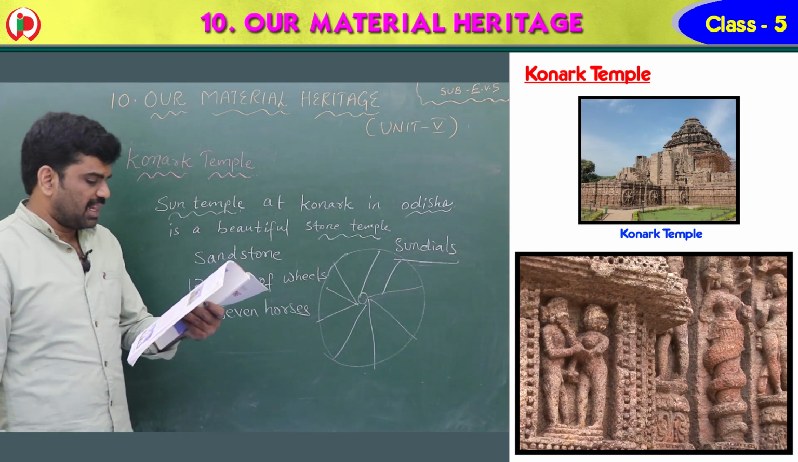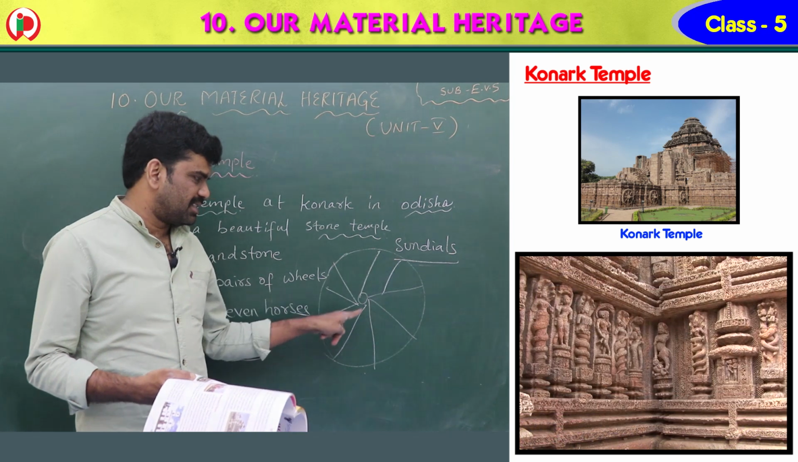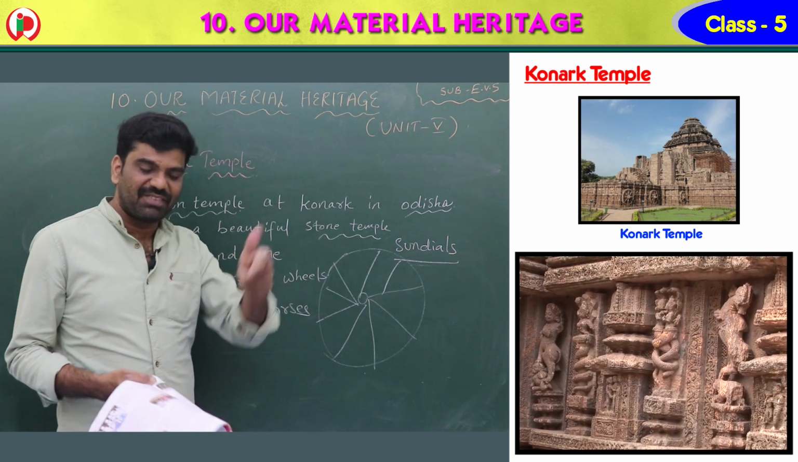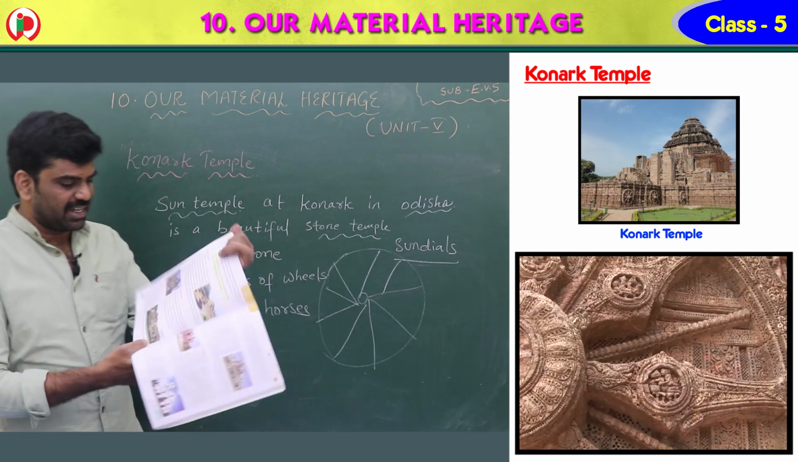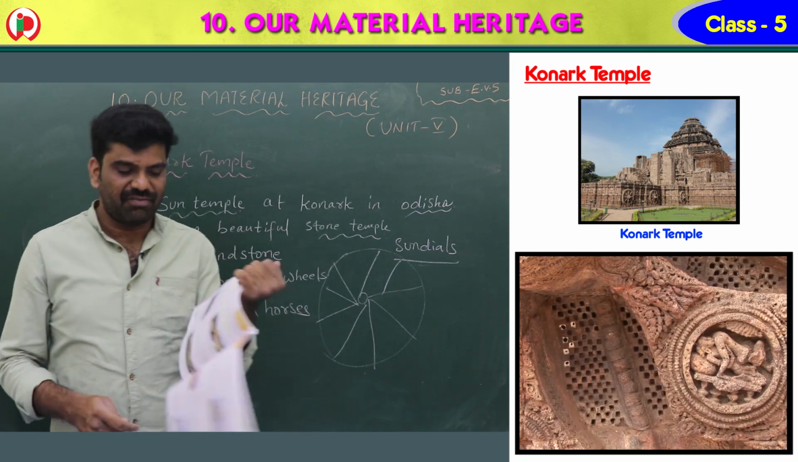And they can tell the time of the day. So these wheels are carved like sundials. What is the importance? They tell the time of the day. Two giant lions guard the entrance gate. These are the two giant lions, see, children. They are at the entrance of the gate.